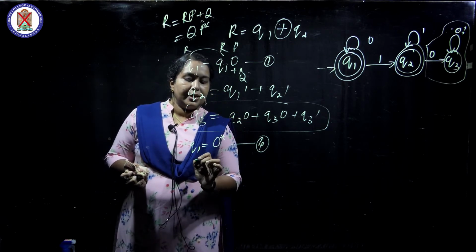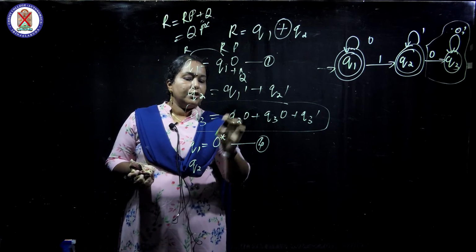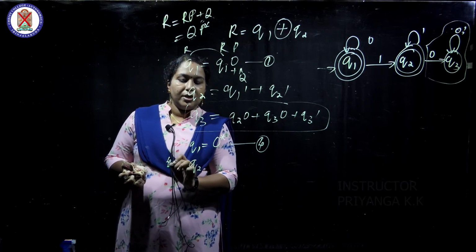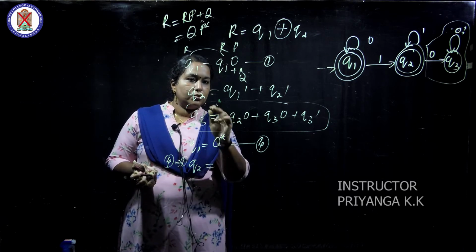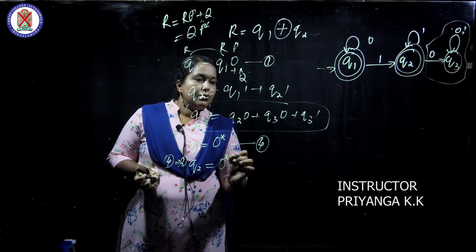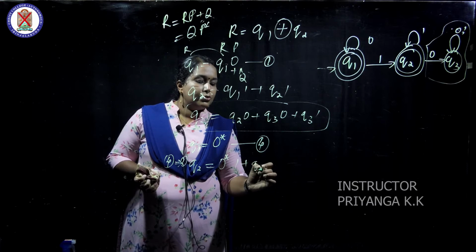Next, look at the second equation. I am substituting Q1 with equation 4 in equation 2. So Q2 equals 0 star 1 plus Q2 1.